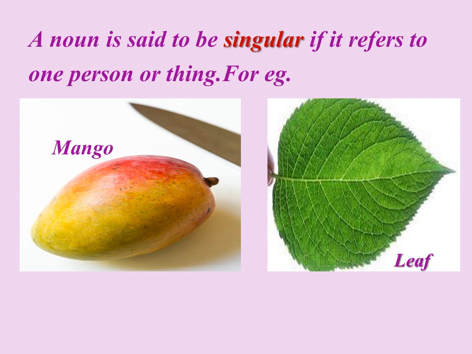So as we have seen and must have understood, we are doing singular and plural. A noun is said to be singular if it refers to one person or thing, for example, mango, leaf.